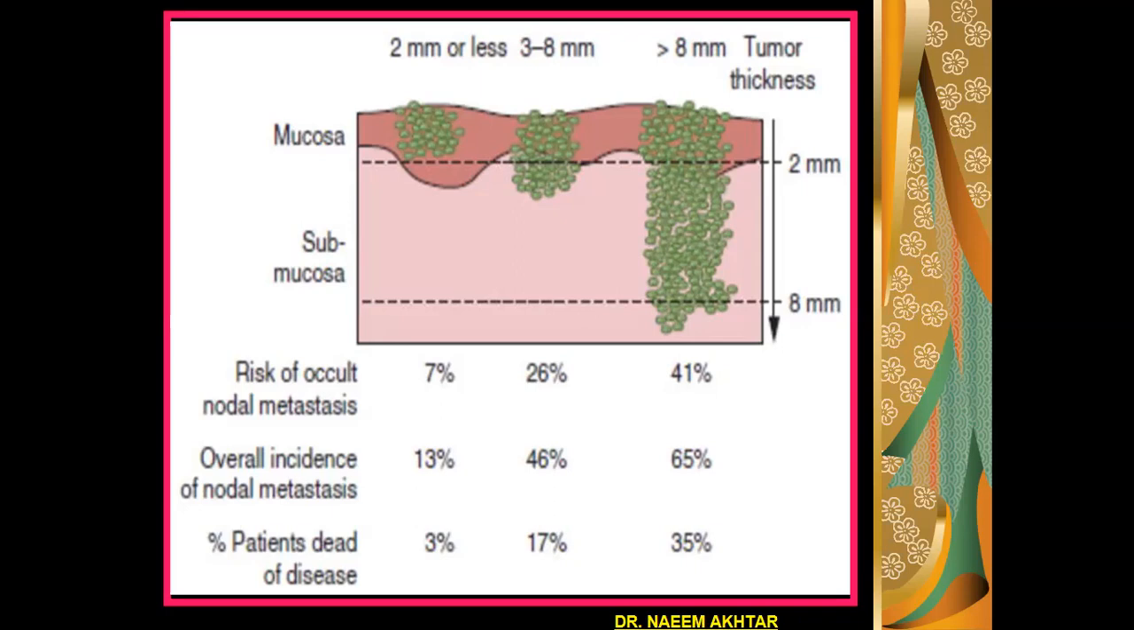Similarly, as far as the prognosis is concerned, 3% of patients will die when the size is 2 millimeter or less. The incidence of death increases to 17% when the size is 3 to 8 millimeter, and if the size is more than 8 millimeter, then the patient's chances of death increase to 35%.